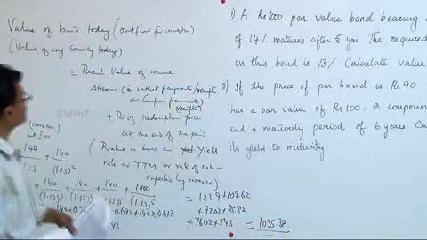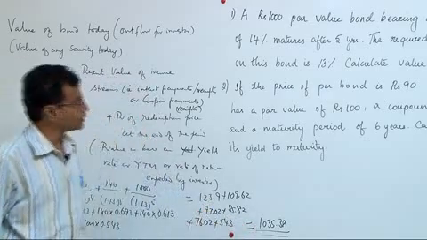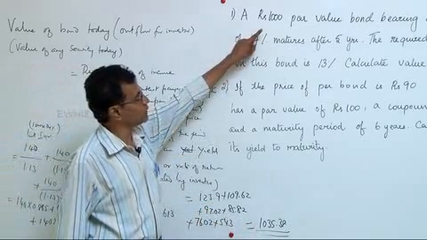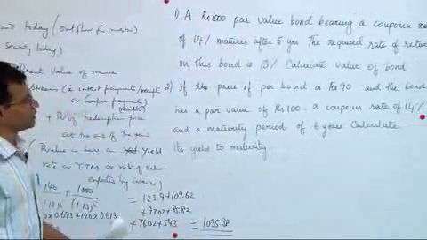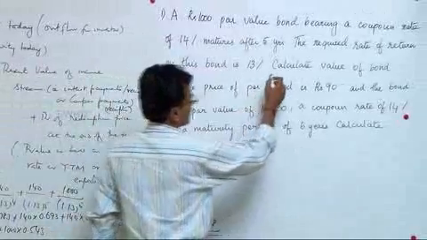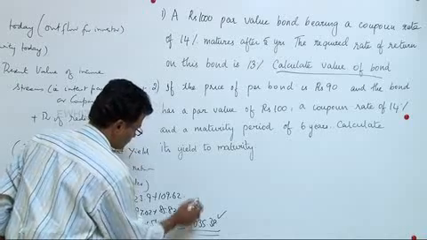The value today of the bond is 1035.38. The par value of the bond is 1000. The value today is 1035.38. That is what is asked for: calculate the value of the bond. The value of the bond is 1035.38 rupees.